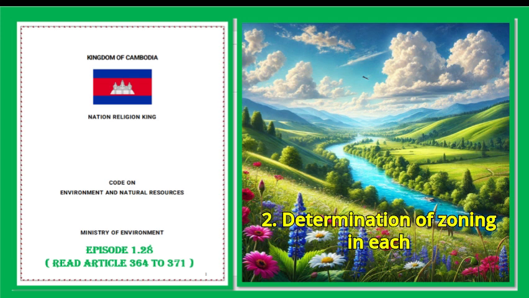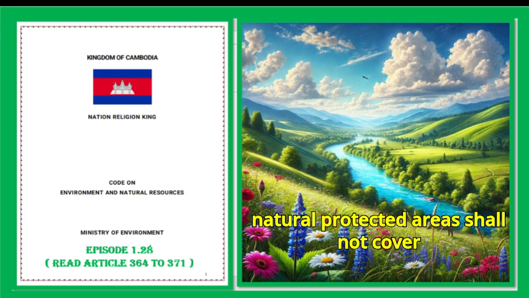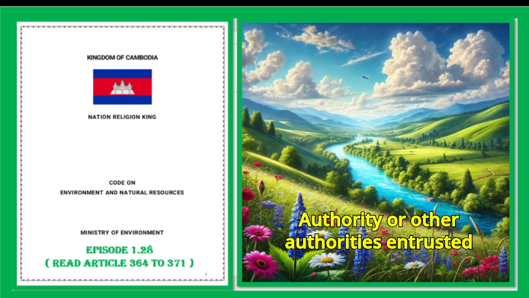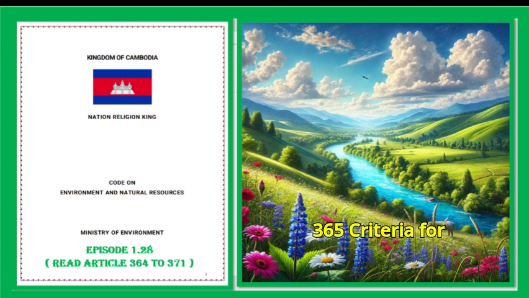2. Determination of zoning in each natural protected area shall be determined by a sub-decree. 3. These natural protected areas shall not cover those designated and managed by the Apsara Authority or other authorities entrusted by the royal government.